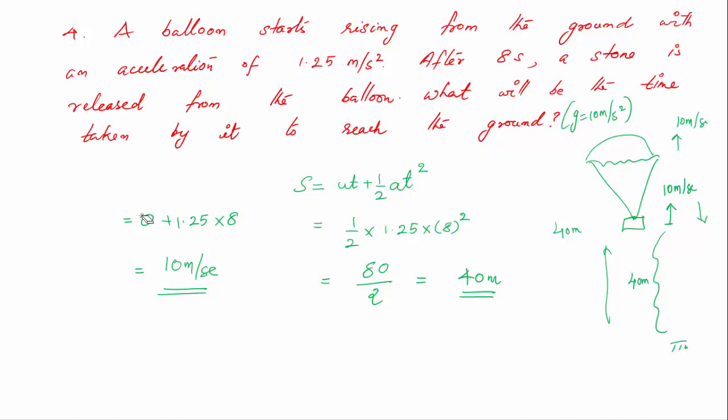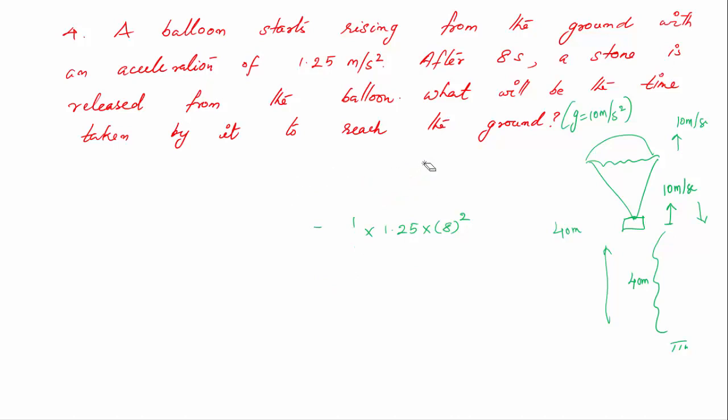So you can say the stone, which is now at a height of 40 meters and moving with a velocity of 10 meter per second, has a deceleration of minus 10 meter per second square. The initial velocity is 10. Finally it will reach a height and go to zero velocity.